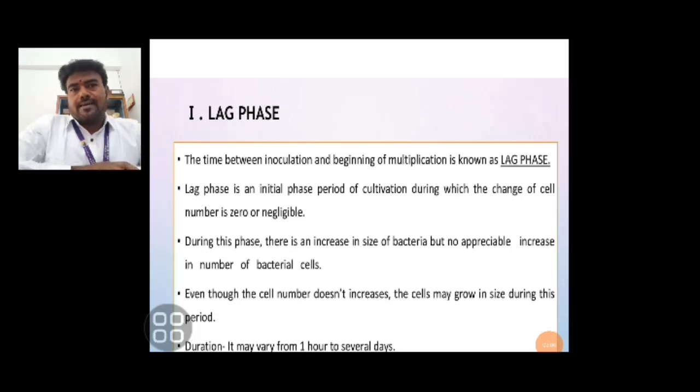During this phase, there is an increase in the size of bacteria, but not in the number of bacteria. Even though the cell number does not increase, the cells grow in size. The duration may differ from 1 hour to several days.